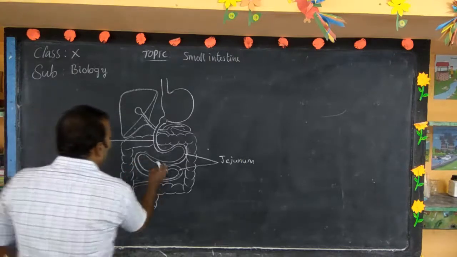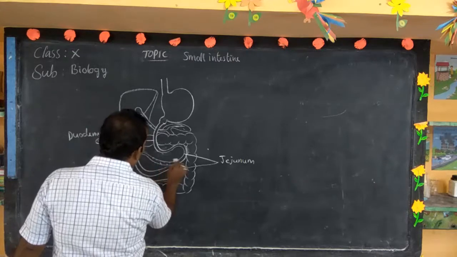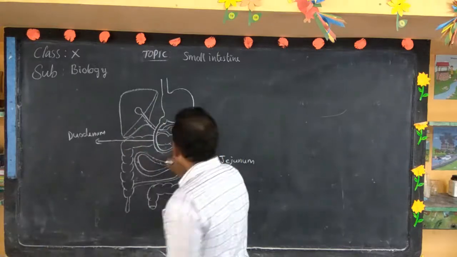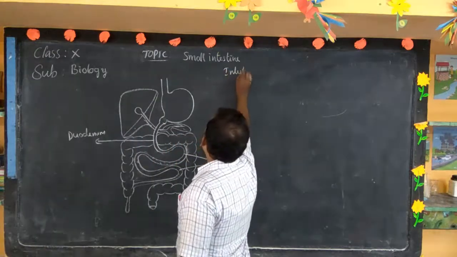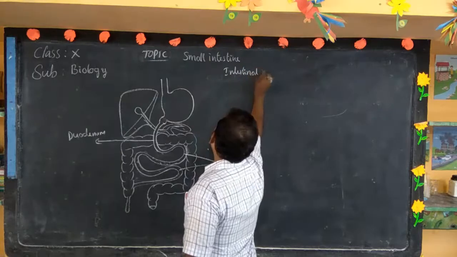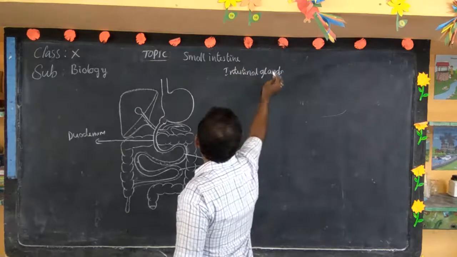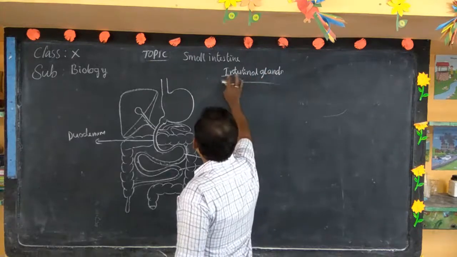In the wall of the small intestine, several gland cells are present. These are called intestinal glands. What are the intestinal glands?